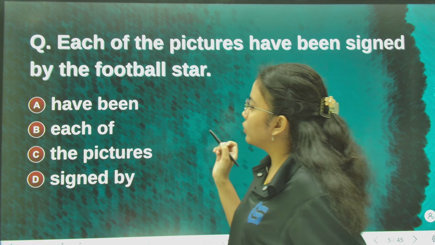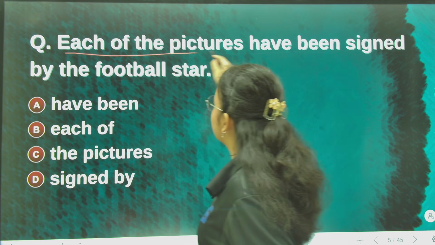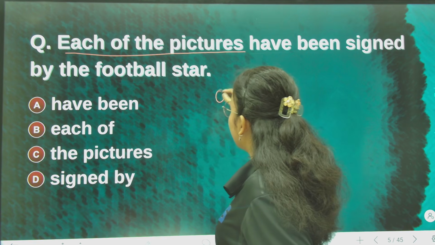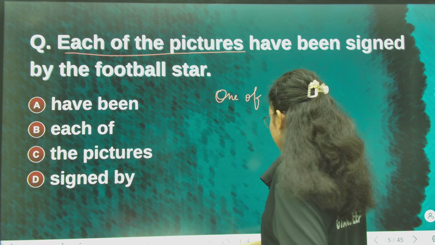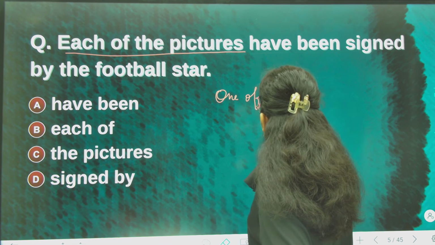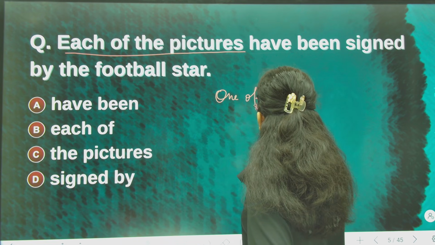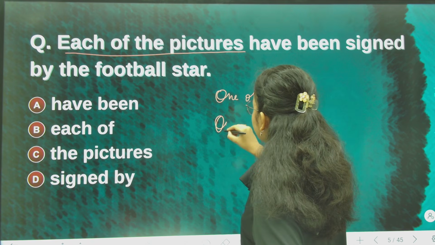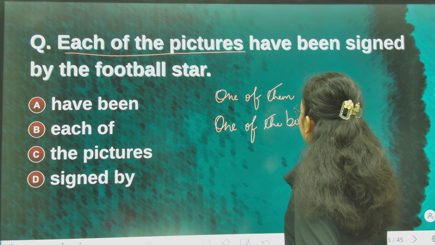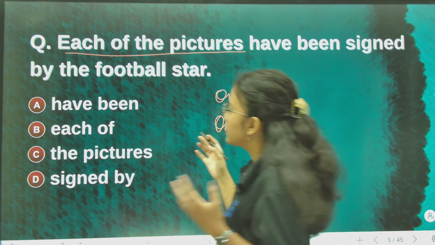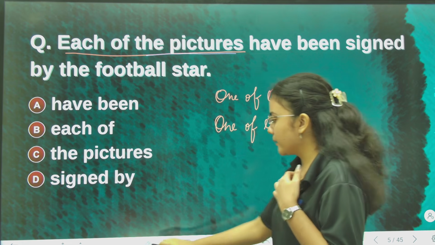Now, when there are sentences like these, each of the pictures, or one of them, or one of the boys, one of the boys or one of the girls. Now here we know that in this type of sentence the second subject is the pictures, okay.